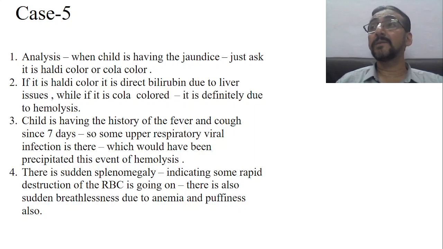But if instead of looking cyanosed the child looks paler at the time of birth, when you are receiving the baby, not crying, totally nil, but suddenly paler, that usually suggests intraventricular hemorrhage. So sudden hemorrhage may also lead to pallor. Otherwise, the second important cause is sudden hemolysis. So this is a case of autoimmune pathology, no doubt.